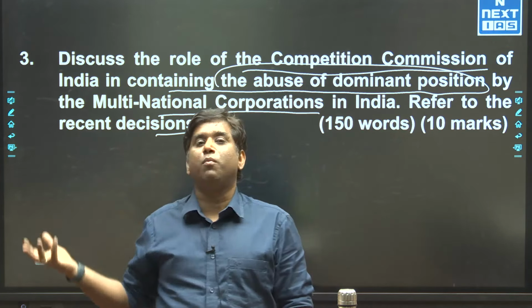Another important role is maintaining transparency and accountability. So technically this question was very simple, on abuse of dominant position.